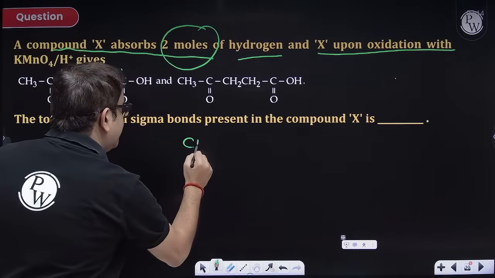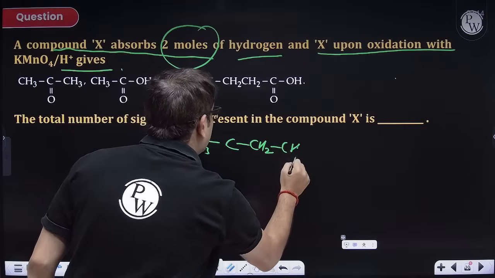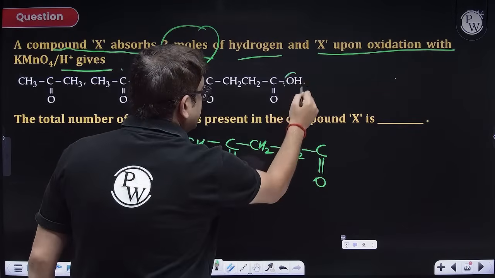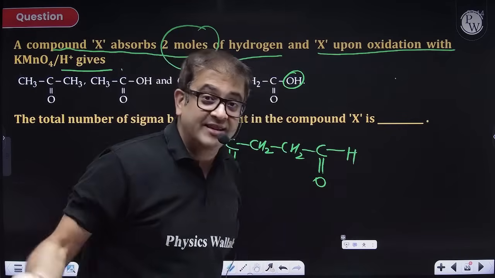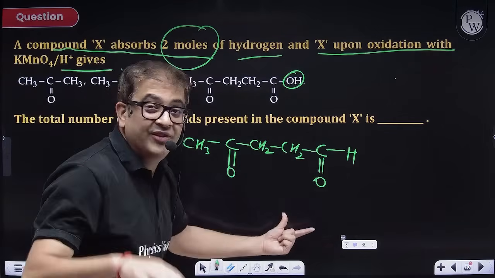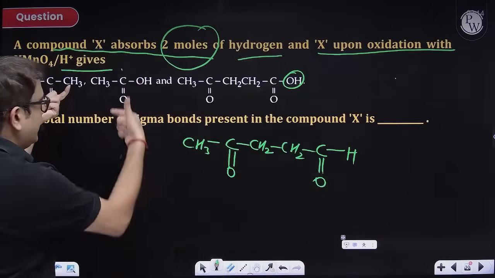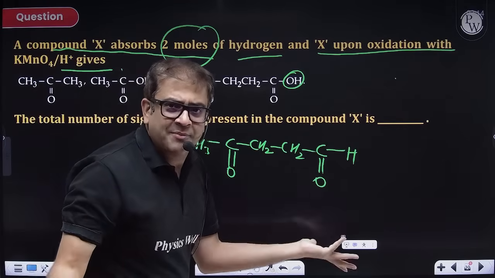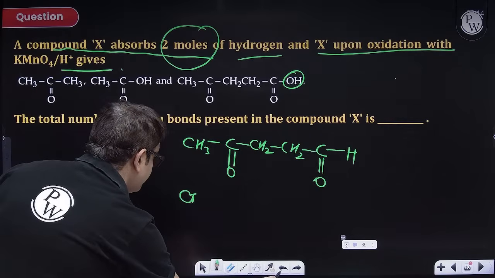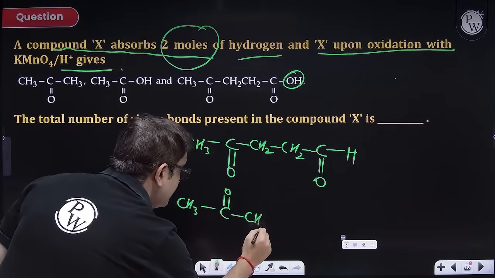This is CH3, this is C, this is CH2, C. This is also double bond O, this is also double bond O. But this OH I'm making as H, proceeding one step back. Now, what about this one? It may be attached here also, but we have to calculate not the exact structure, just the sigma and pi bonds. So take these two compounds anywhere, because sigma and pi bonds will remain the same. This is acetone. So CH3, C double bond O, CH3.